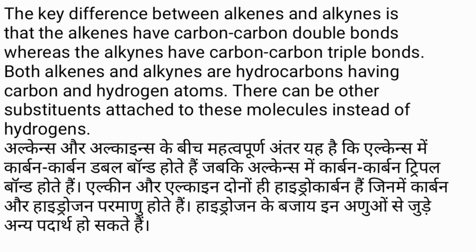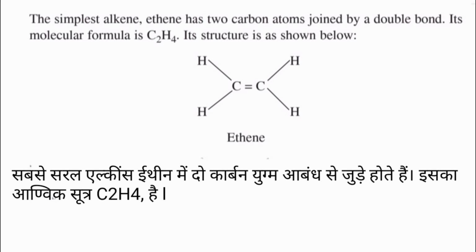There can be other substituents attached to this molecule instead of hydrogens. The simplest alkene, ethene, has 2 carbon atoms joined by a double bond. Its molecular formula is C2H4. Its structure is as shown below.